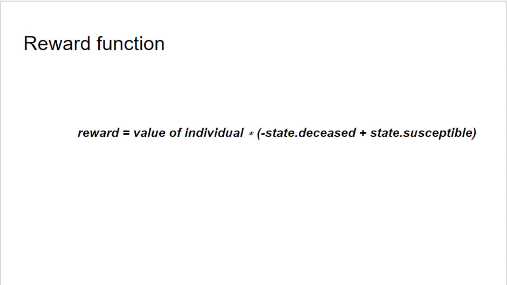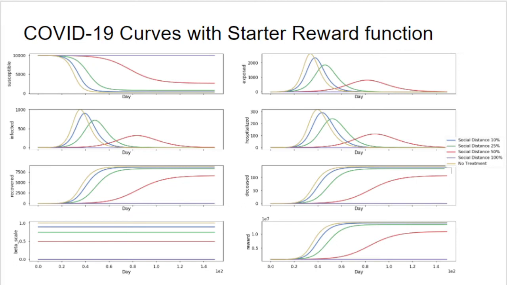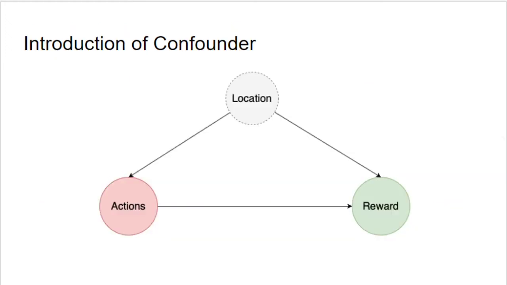The following curve shows the effects of using a static policy over our range of possible actions across the whole simulated epidemic for a number of different measure factors. We can see the spread of the disease illustrated in the exposed, infected, and hospitalized graphs. As we can see, with no associated costs for implementing social distancing, the best option is to perform 100% social distancing. This ensures that nobody transitions beyond the susceptible stage and has the highest reward. However, for more practical policies, we can observe that even differences from 10% to 25% social distancing flatten the curve significantly more. We now wish to demonstrate the effects of an unobserved confounder on reinforcement learning.